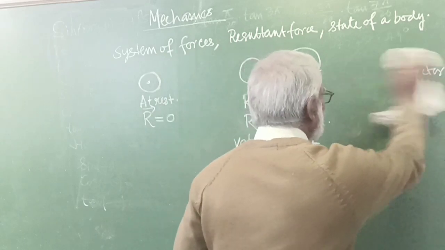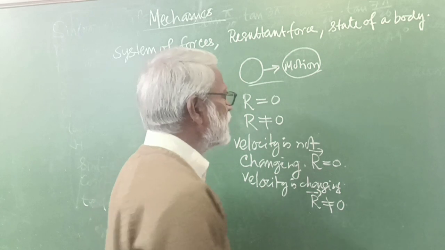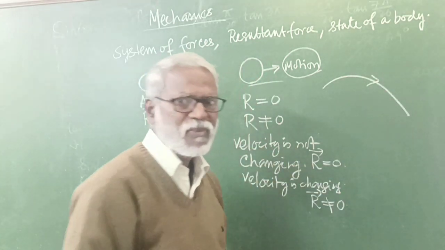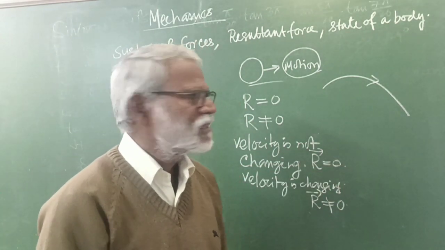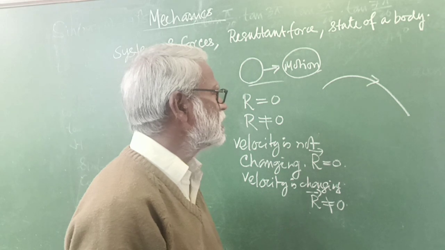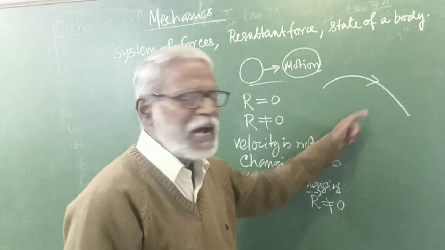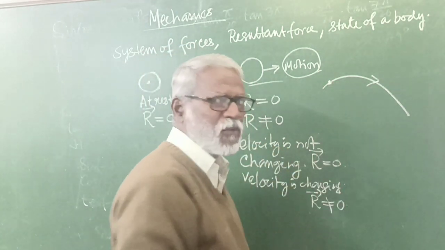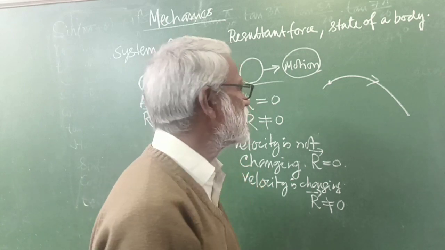Suppose you see a body which is moving in a curve like this. As the body is moving in a curve, at each point the direction of motion is changing. How?